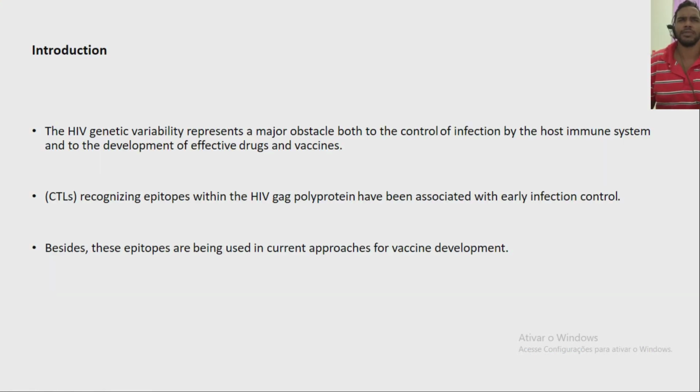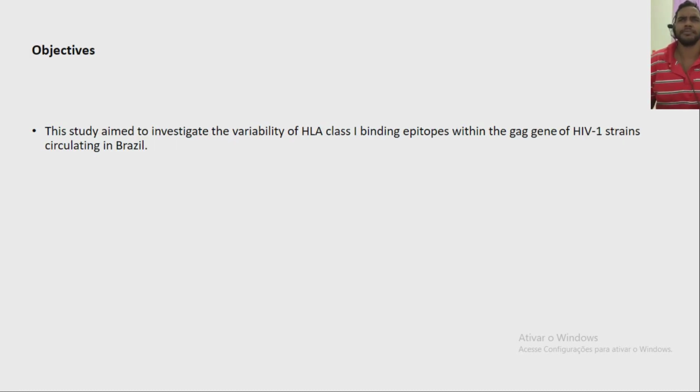The HIV genetic variability represents a major obstacle both to the control of infection by the host immune system and to the development of effective drugs and vaccines. CTLs, recognizing epitopes within the HIV GAG polyprotein, have been associated with early infection control. Besides, these epitopes are being used in current approaches for vaccine development.